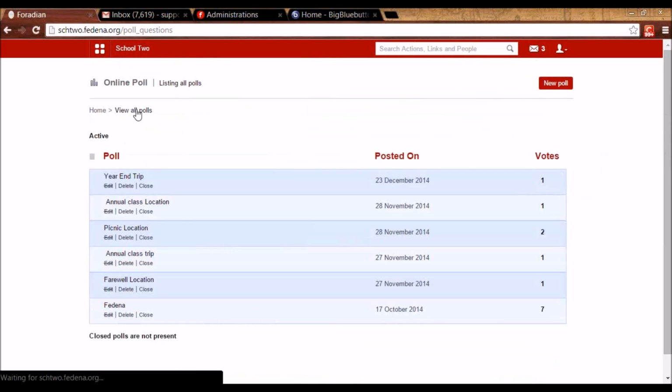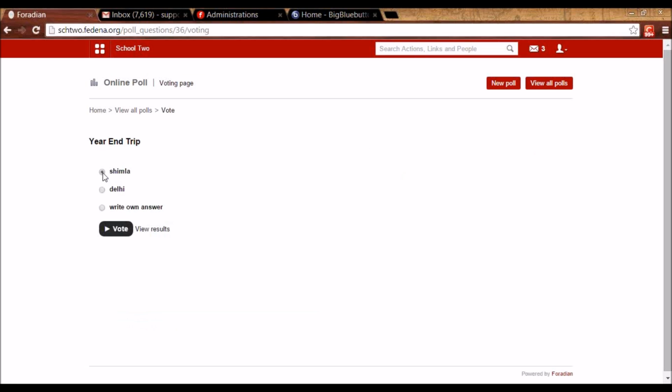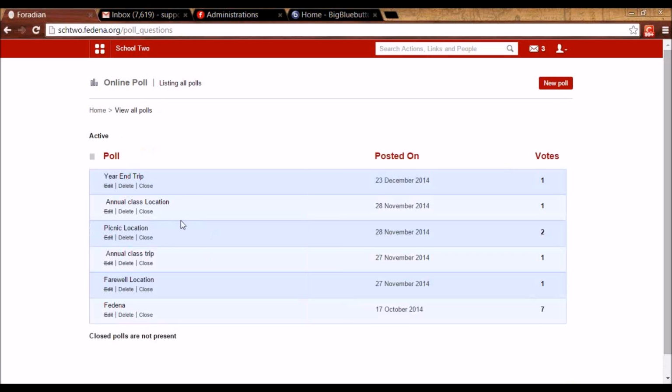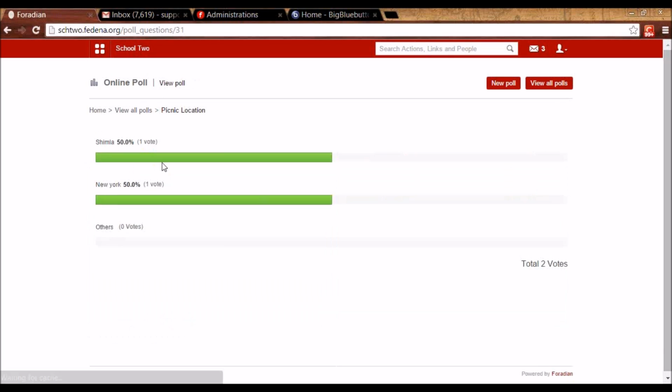Once you do that, the user will be getting the poll by the name of it. And when he clicks on it, he'll be able to select one of the answers or write his own answer if you have given that option. So he can vote for it. Once he has voted, the admin will be able to see the result of the poll like this. So it shows the total number of votes. It shows which option has how many votes, and the analysis like this.